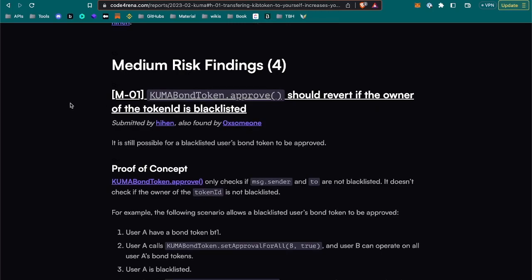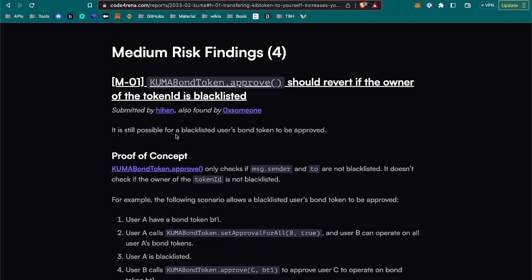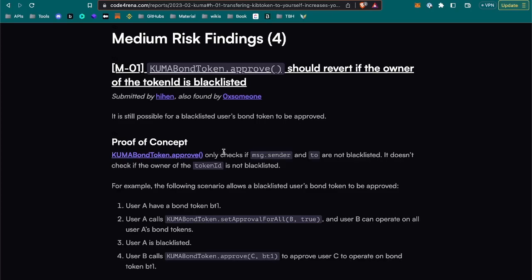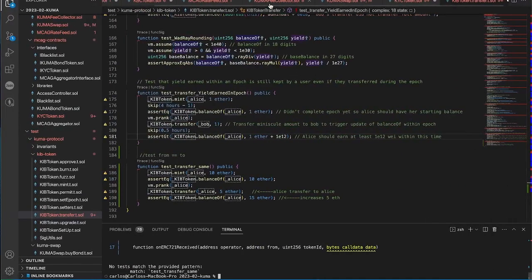There are a few here, so let's see. KUMA bond token approve should revert if the owner of the token ID is blacklisted. Oh, it's not handled that. Okay. It is still possible for a blacklisted user's bond token to be approved. Okay. This approve only checks if message sender and to are not blacklisted. It doesn't check if the owner of the token ID is not blacklisted. Interesting. Okay, let's take a look at that KUMA bond token.